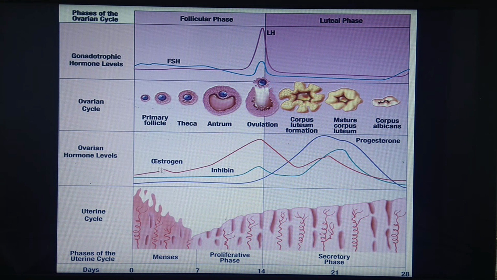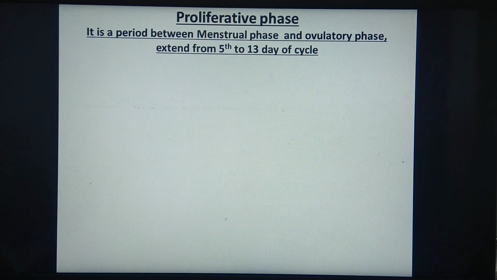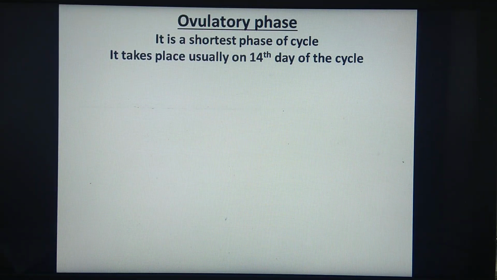Here this level of estrogen is high in the proliferative phase. Okay, so we have seen changes in endometrium, changes inside the ovary, changes of this ovarian hormone and the hormones of pituitary gland. We are going to see now the next phase, which is called as ovulatory phase.